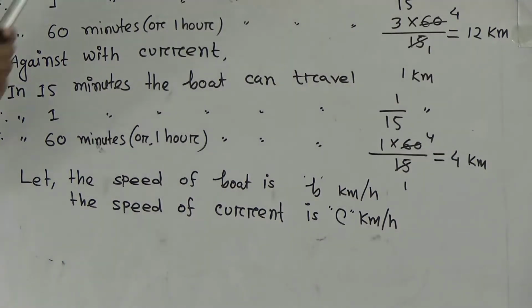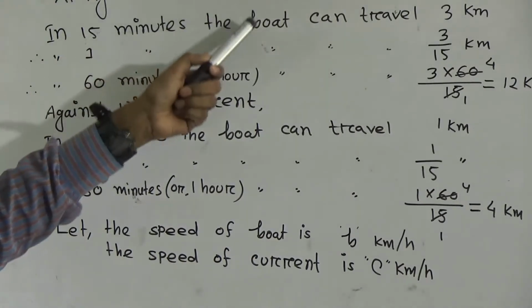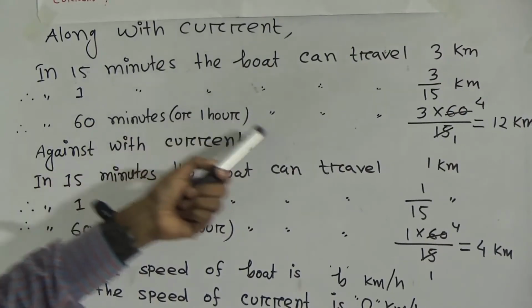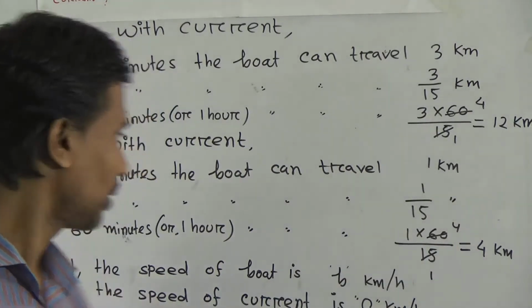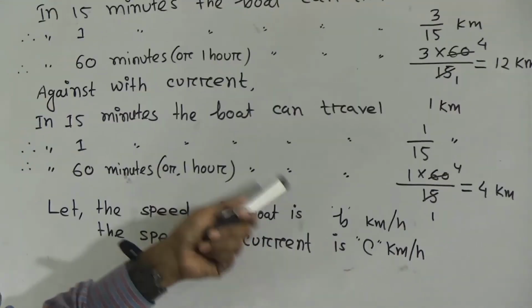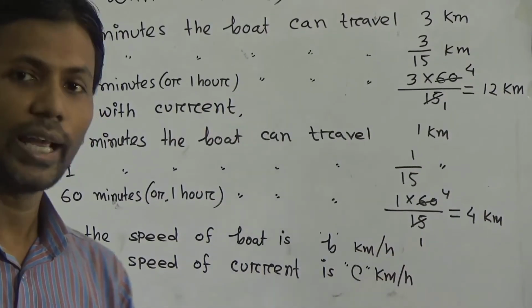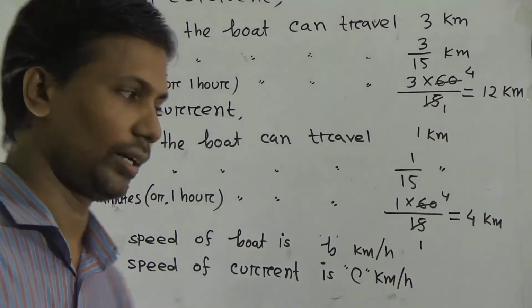Now see, along with current in 60 minutes the boat can travel 12 kilometers. This is along with current, and in 60 minutes the boat can travel 4 kilometers. This is against the current.